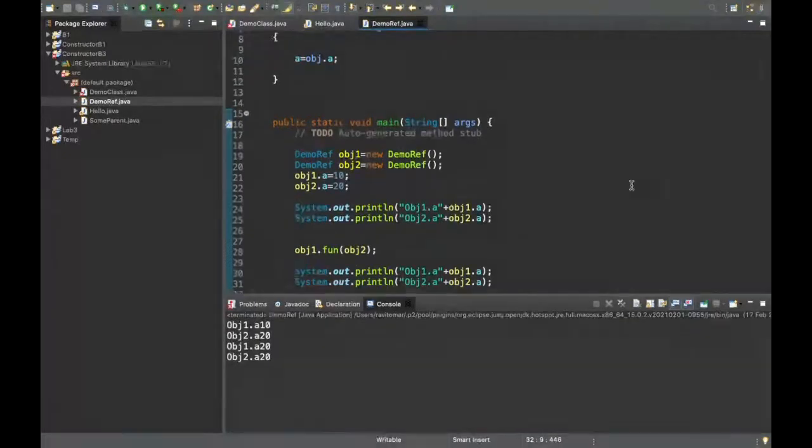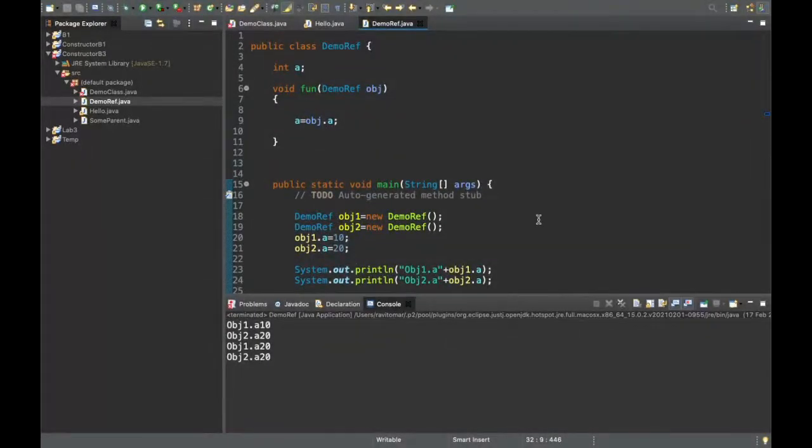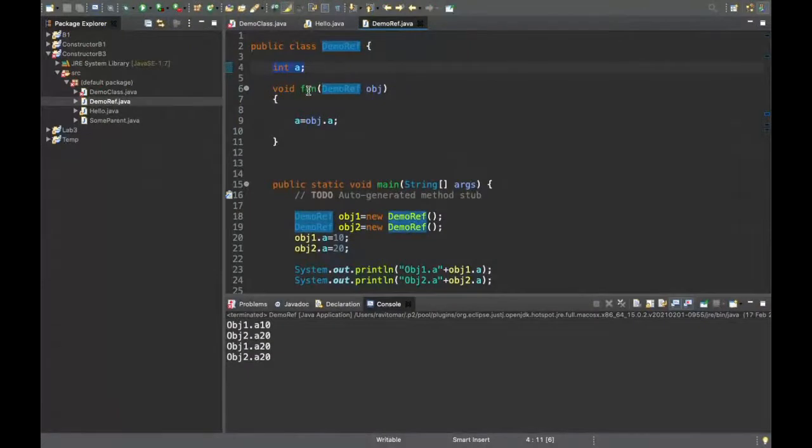See here. First, look at the code. See, this is a class demoref. This contains one integer variable a, right? We have a function inside which we pass something of demoref, right? And we set whatever is passed, that value, to this particular one.